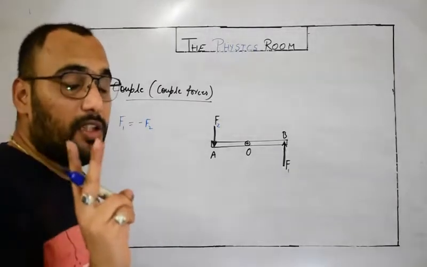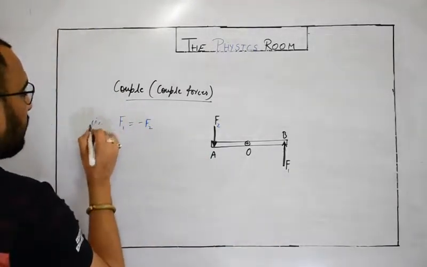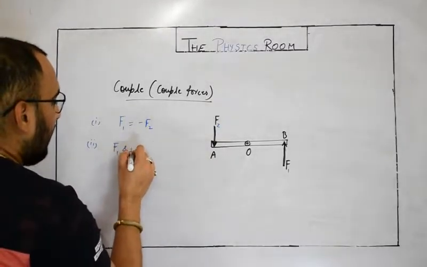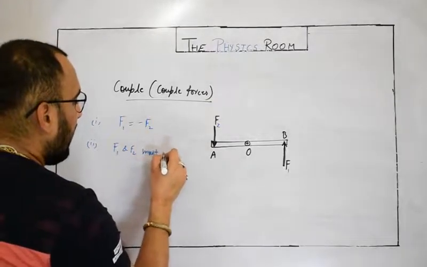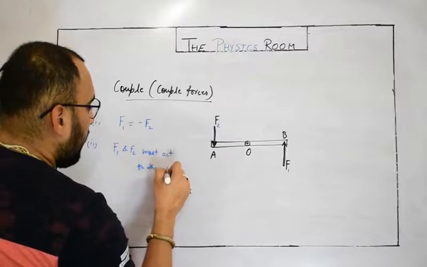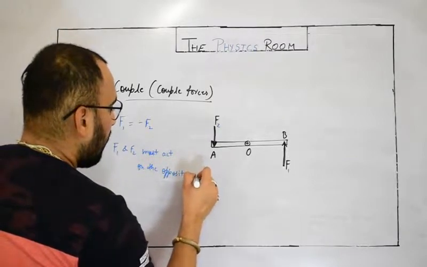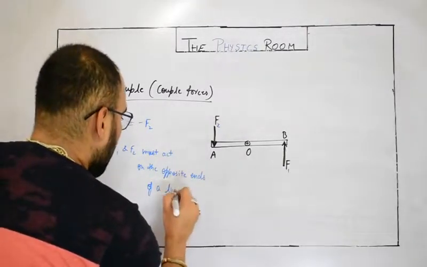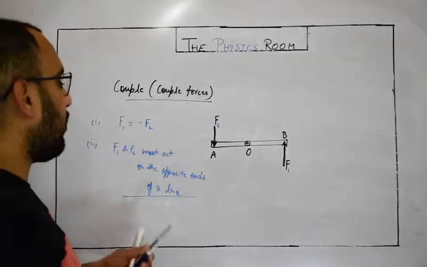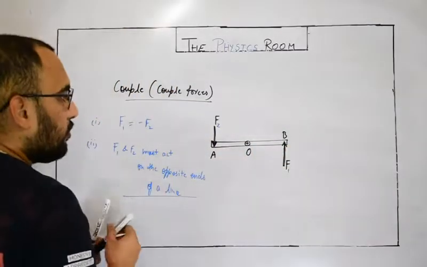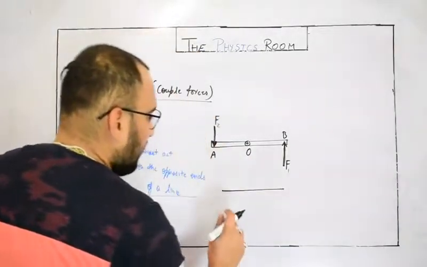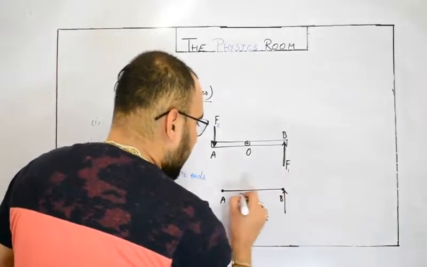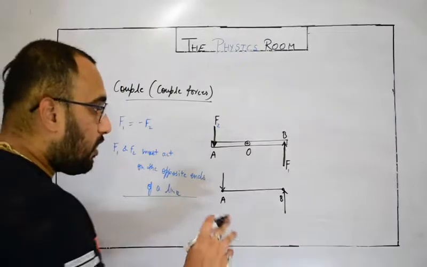There are two conditions to define these forces as a couple. First, these forces must be equal and opposite, and second, F1 and F2 must act on the opposite ends of a line which is joining them. If this is the imaginary line joining points A and B, then these forces must act on the opposite ends of this line, not on the same point.